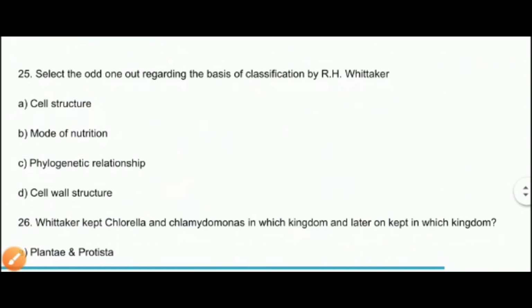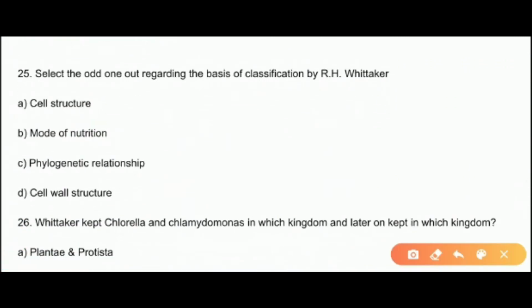The next question is, select the odd one out regarding the basis of classification by R.H. Whitaker. So you remember that we have discussed around 5 bases of classification of R.H. Whitaker's system of classification, है ना? So those were mode of nutrition, type of reproduction, the cell structure, the phylogenetic relationship, right?